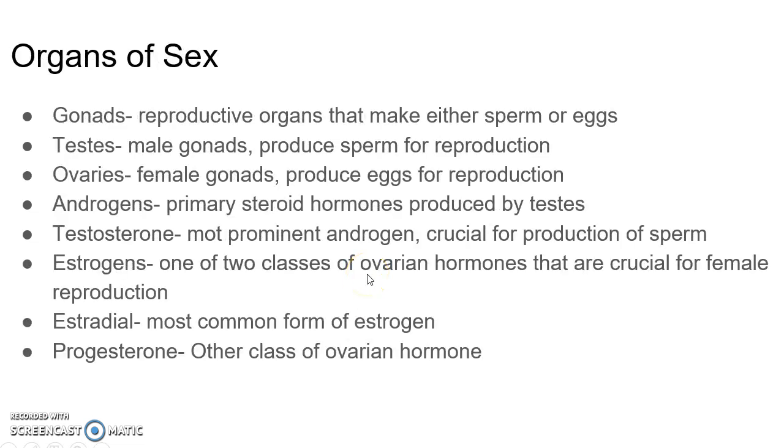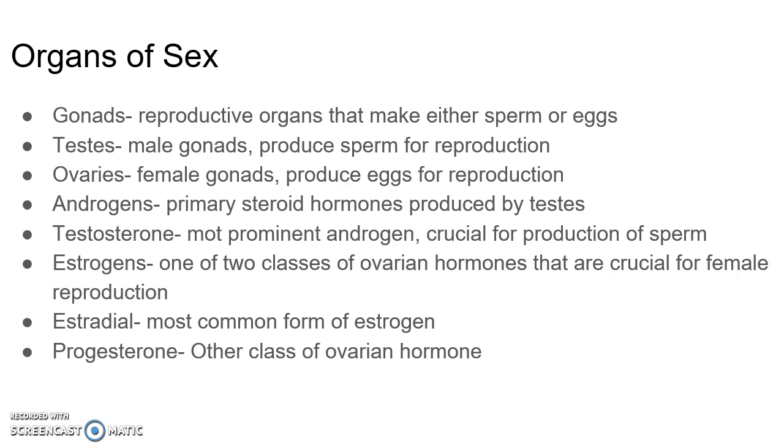Organs of sex. Gonads are reproductive organs that make either sperm or eggs. Testes, male gonads, produce sperm for reproduction. Ovaries are female gonads, they produce eggs for reproduction.